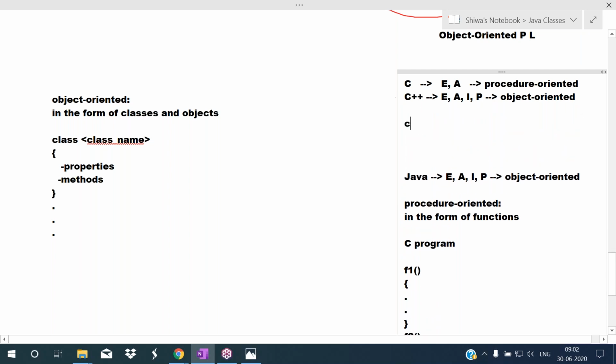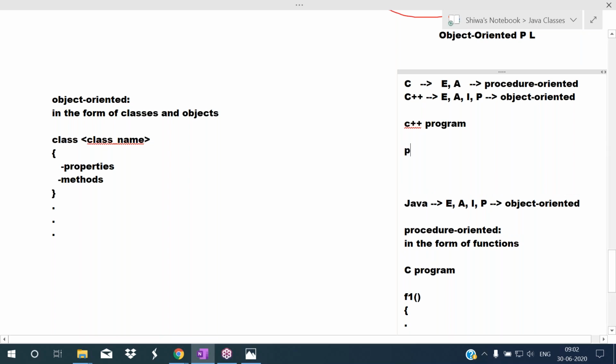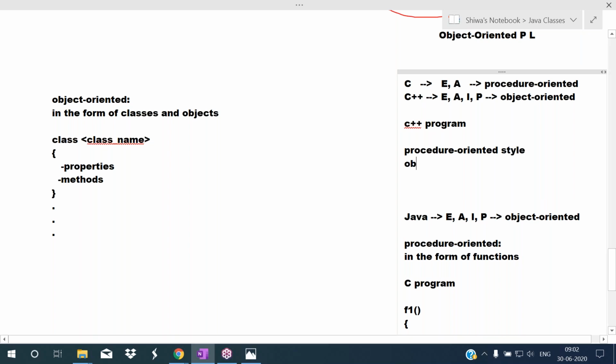But a C++ program we can write in two styles. One is procedure oriented style, meaning in the form of functions. Another one is object oriented style, meaning in the form of classes. So we can write a C++ program in the C style, like procedure oriented style, or in the C++ style, in the form of classes and objects. So we can write in two ways. That's why we are calling this object oriented only.